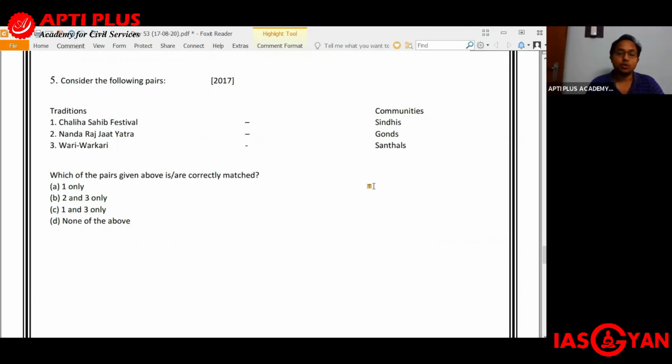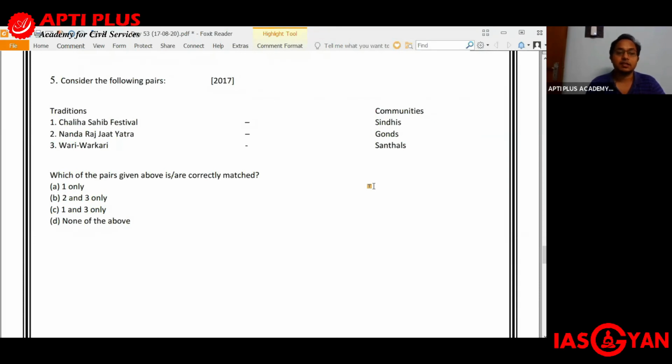So there are two columns. In one of the columns we have the various traditions practiced by various communities, and in the other column we have the various communities. Okay. So let us see the traditions. For example, the first tradition which has been mentioned is Chaliha Sahib Festival, and the community mapped against it is the Sindhis.